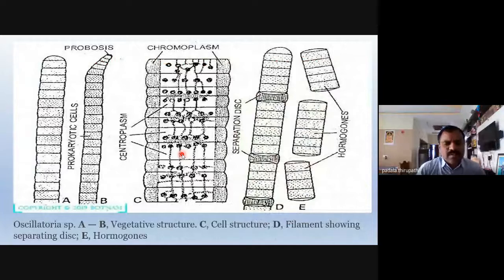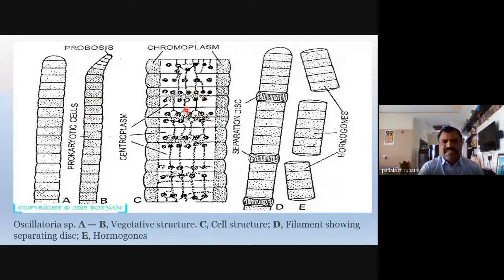And in our Oscillatoria species, the filament or trichome shows a special type of cell at the tip or apex. These are the cap cells, also called calyptra. This calyptra is a special feature we can easily identify under the microscope as belonging to the Oscillatoria species.